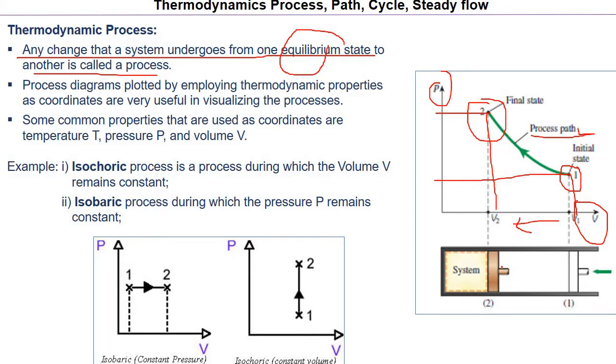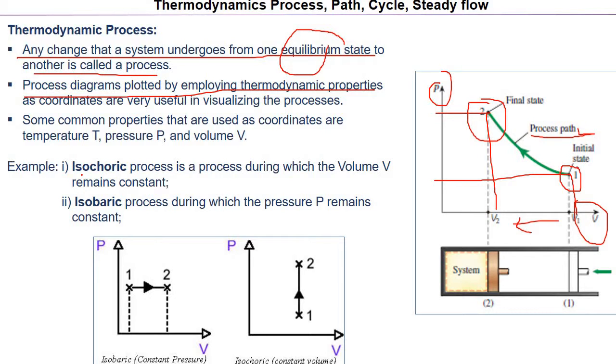This has been shown on the PV diagram, pressure and volume diagram. The process diagram is plotted by employing thermodynamic properties, and these are very useful for visualizing the process. Some of the common properties we take as coordinates are temperature, pressure, volume, and entropy also.